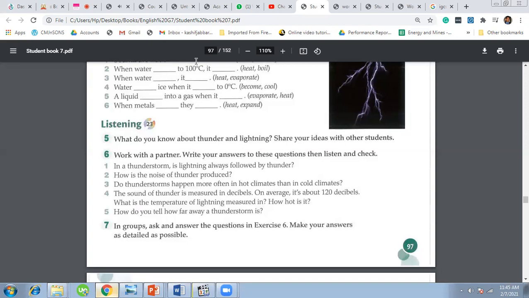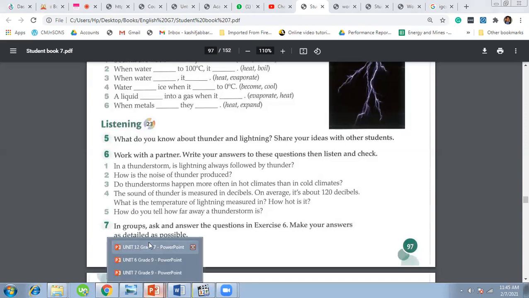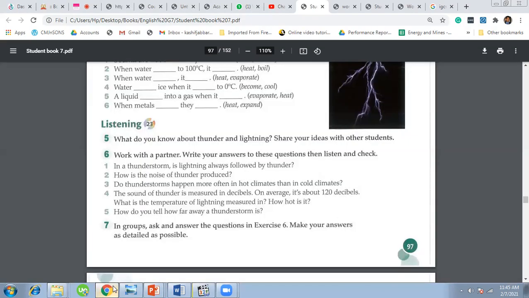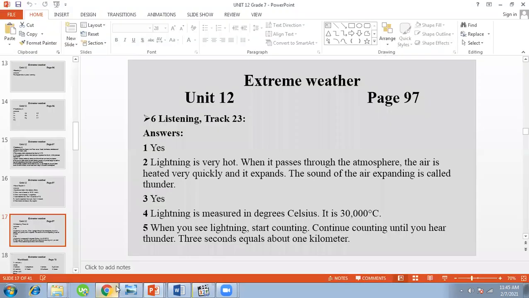All right, guys. So here we came to know some facts about thunder and lightning. Let us answer these questions. In a thunderstorm, is lightning always followed by thunder? Yes, absolutely. Number two, how is the noise of thunder produced?